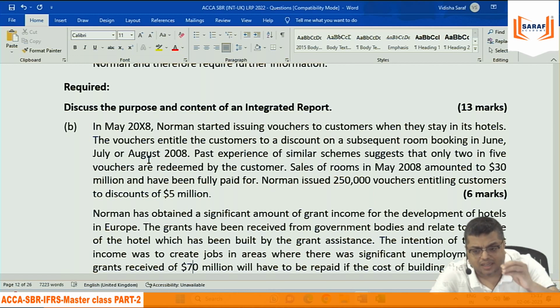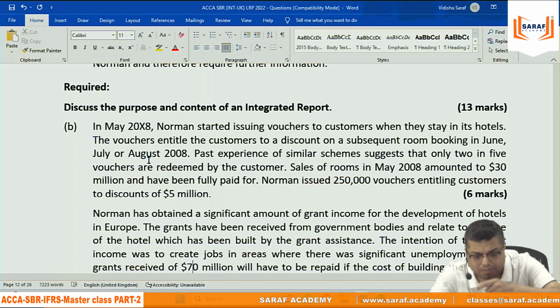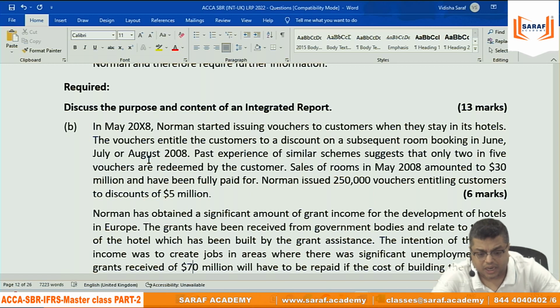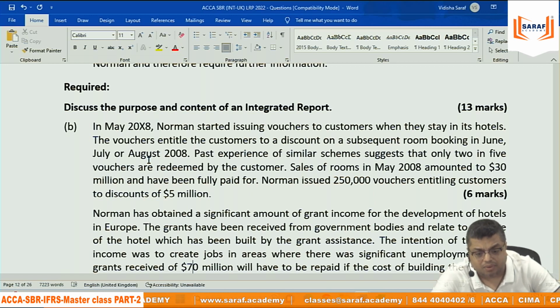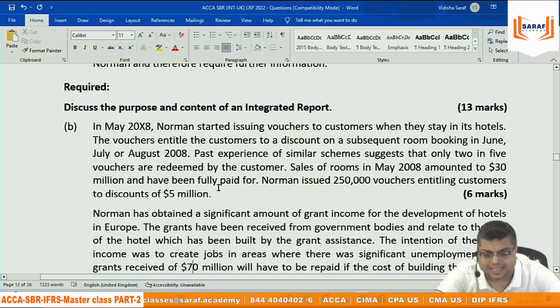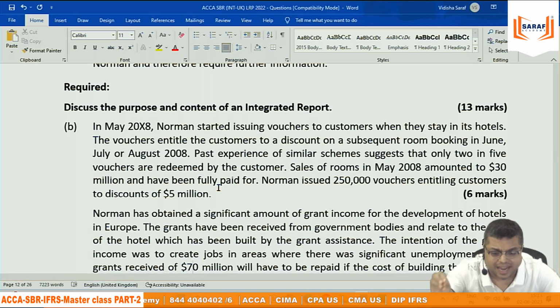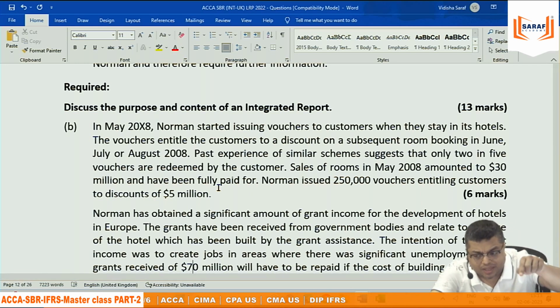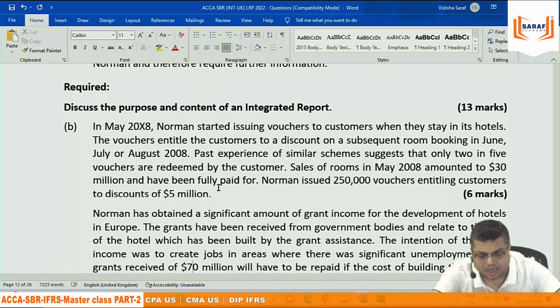So suppose there is a customer giving 1 lakh. In that 1 lakh, it is a 30 and 5 ratio. 1 lakh will be divided. So relating to the room part, the revenue will be recognized when the room is given, when the room is taken by the customer. But relating to the voucher discount part, it will remain deferred income. Till the time the voucher is not utilized, till the validity period is not over, that cannot be recorded as income. So relating to the room, it is at the point when the room is given. But relating to the voucher discount, it is during the course of the voucher validity, when it will be enjoyed or when it will lapse.